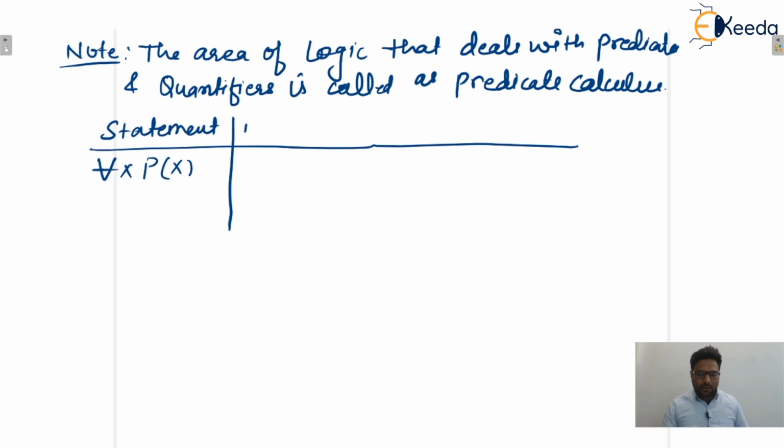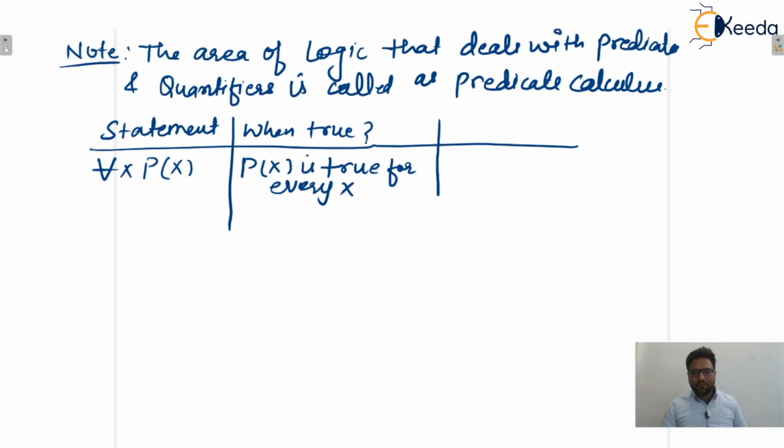Now you tell me when this one will be true. If p of x is true for every x, then we can say that this statement, for every x p of x, is true.